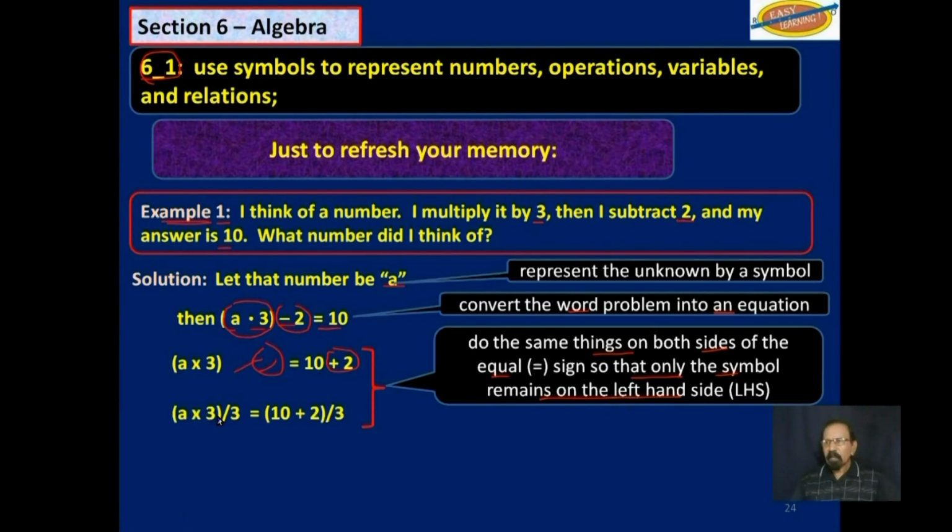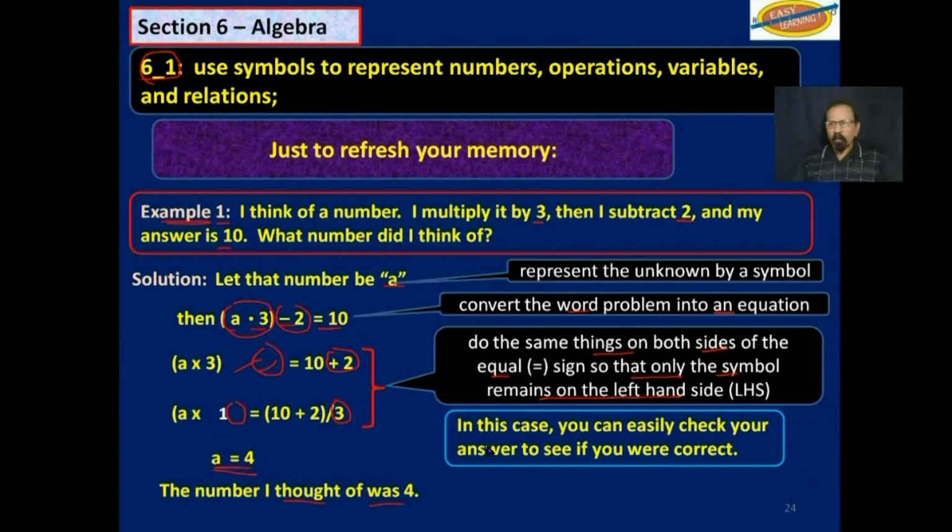And then we divide this left-hand side by 3, and we divide this right-hand side by 3. And once we do that, we get a is equal to 4. So the number I thought of was 4. We can easily check to see if this answer is correct. I multiply 4 by 3, and then I subtract 2. Do I get 10? And the answer is yes, which means that 4 is the number I thought of.